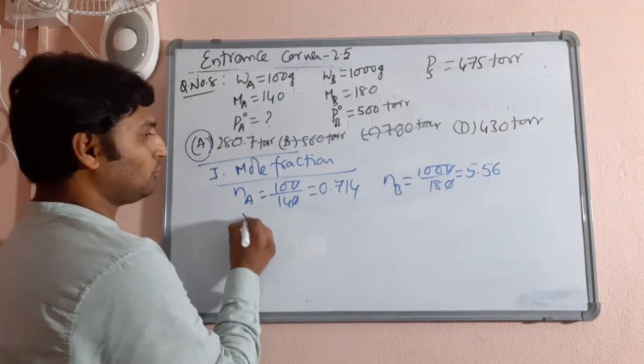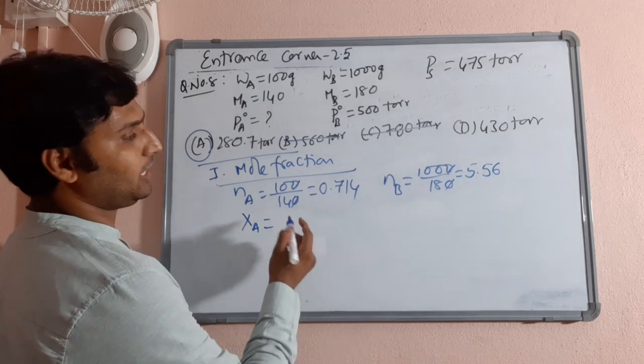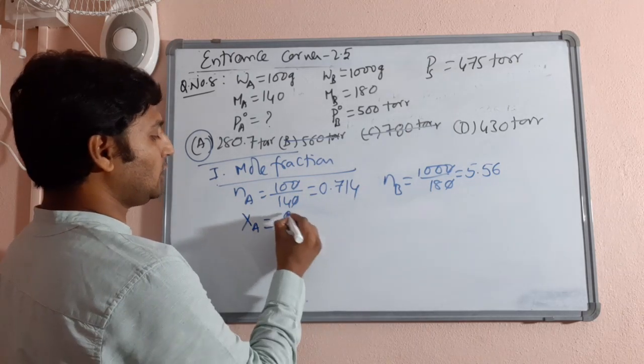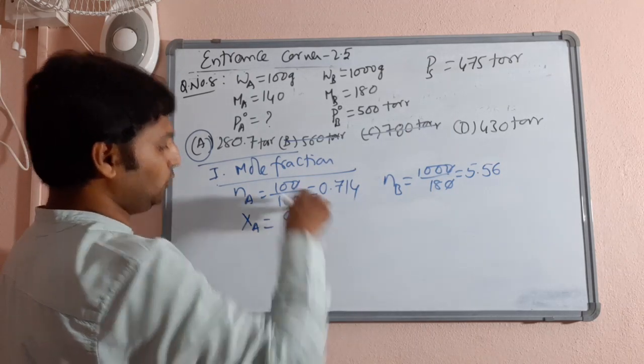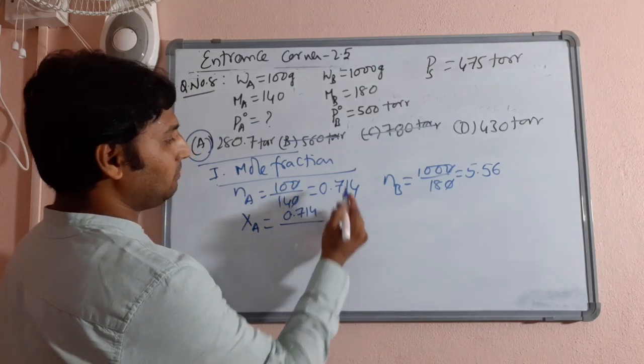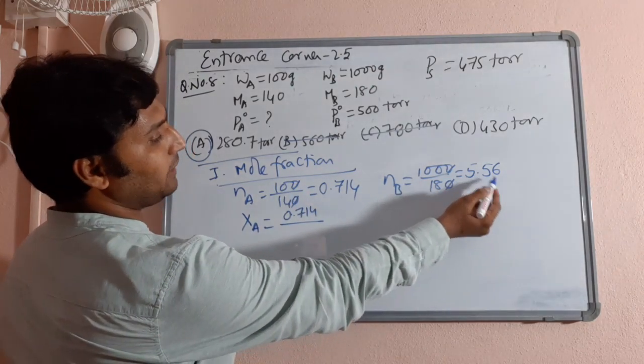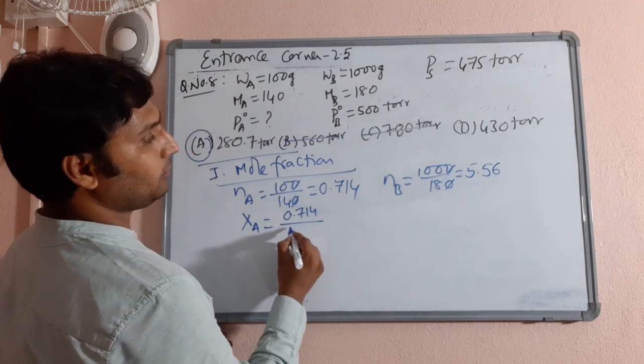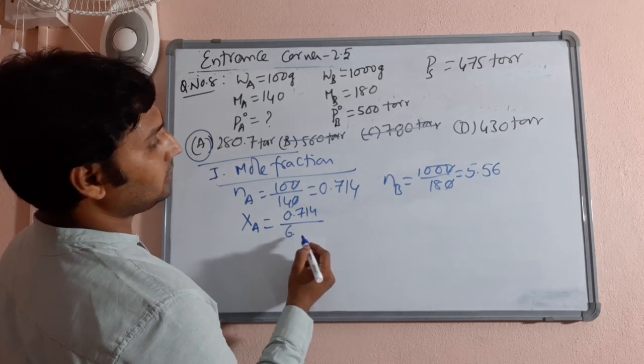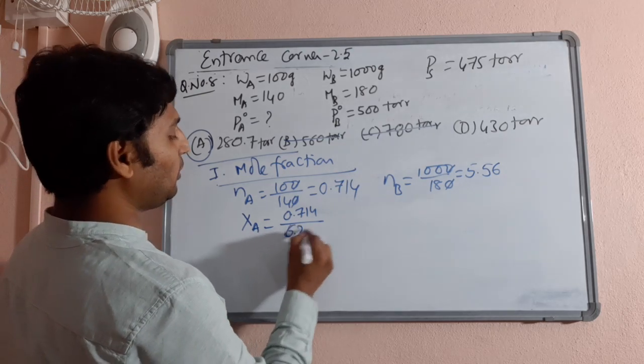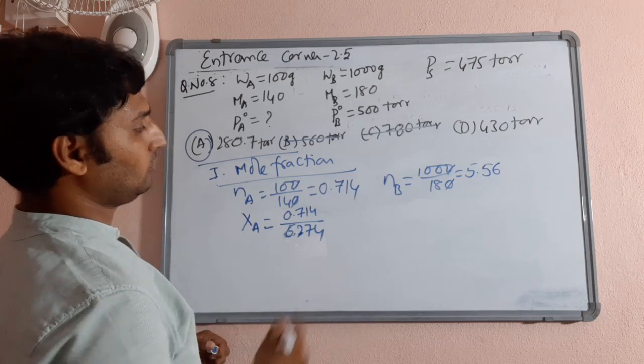So mole fraction XA will be equal to 0.714 divided by 0.714 plus 5.56, which comes out to be 6.274.